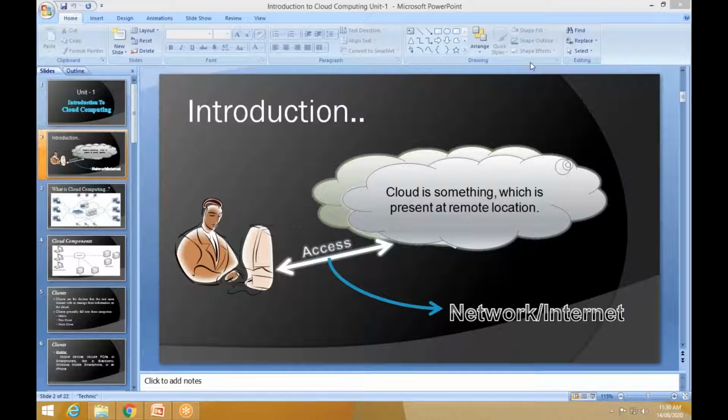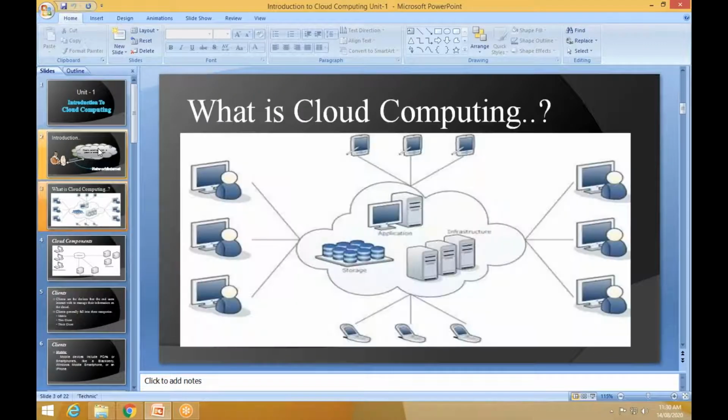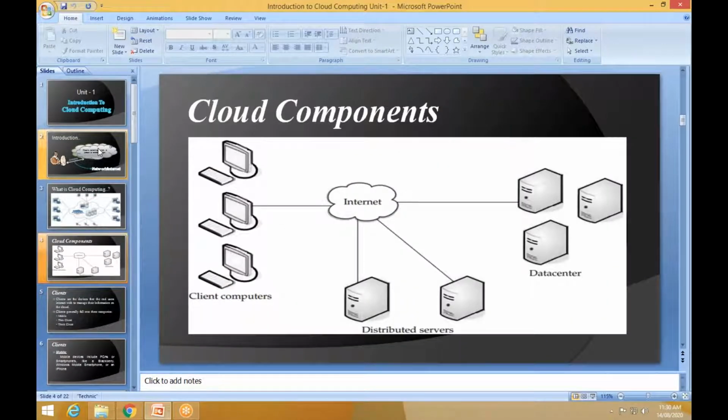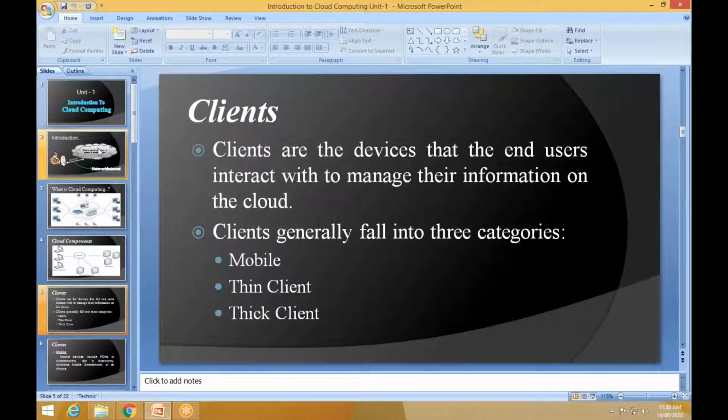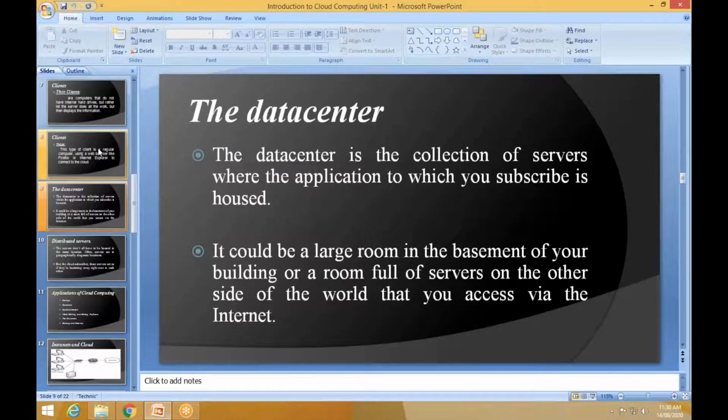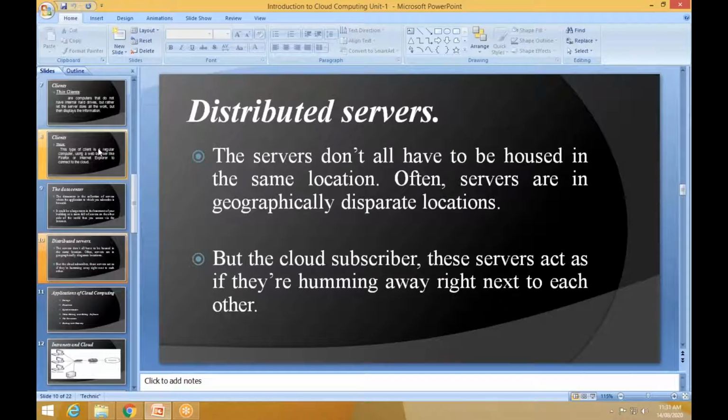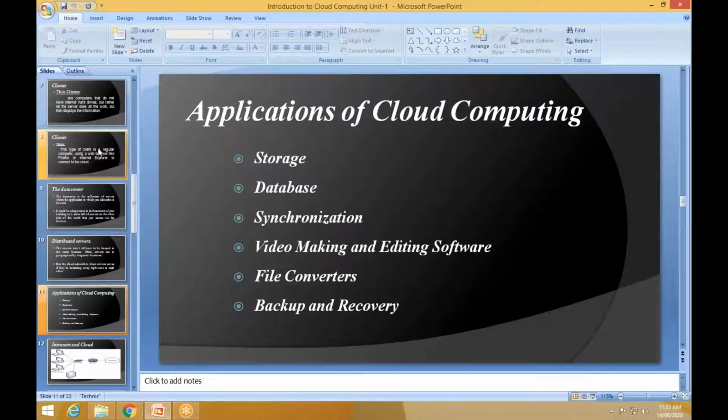Good morning, everyone. In the last class, we saw the introduction of the cloud, the definition of cloud computing, and the cloud components: the client, distributed servers, and the data centers. We also saw the different types of clients, what a data center is, and what distributed servers are. Then we saw the applications of cloud computing.